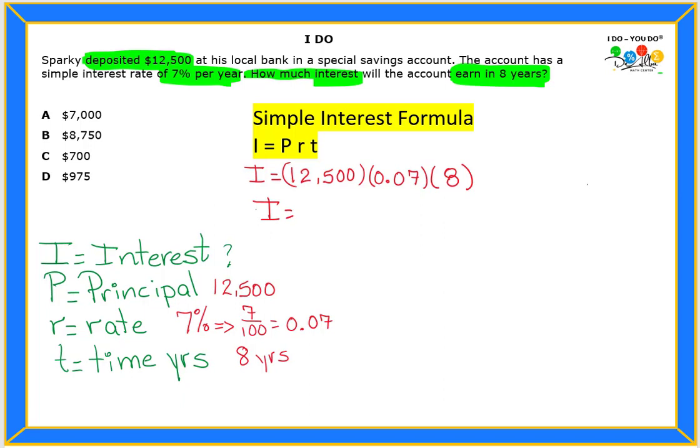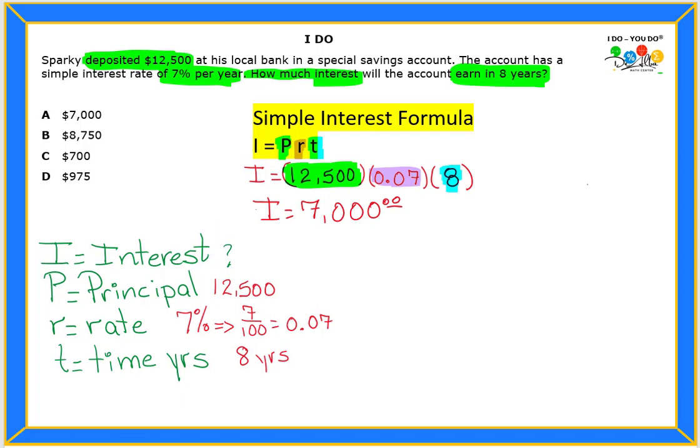Okay, so let's see if we can identify here. I don't know how good this is going to look, but the T is the time, that's 8 years. The R is the rate, which is 0.07. And the P stands for the principal, which means the money that you are investing or the money that you have. Okay, so if you input all that in the calculator, you will get 7,000.